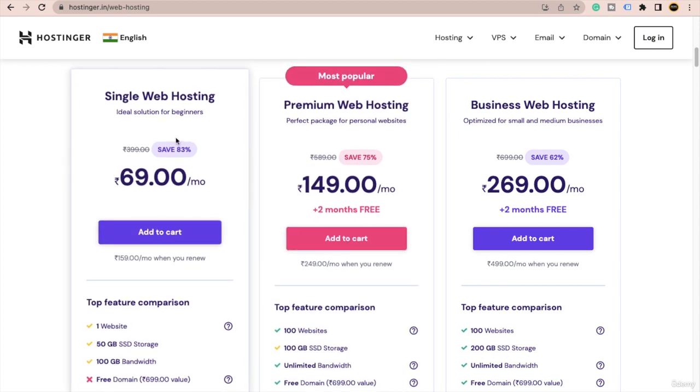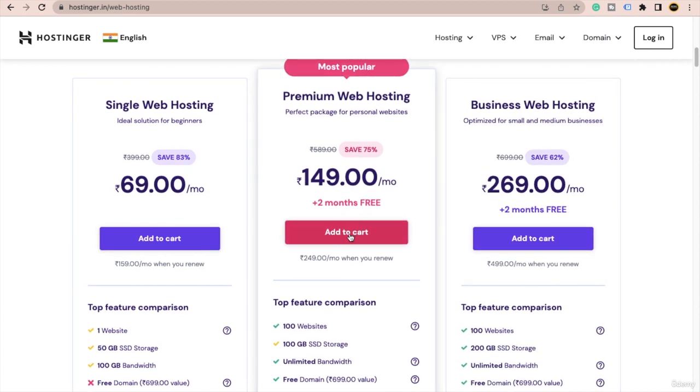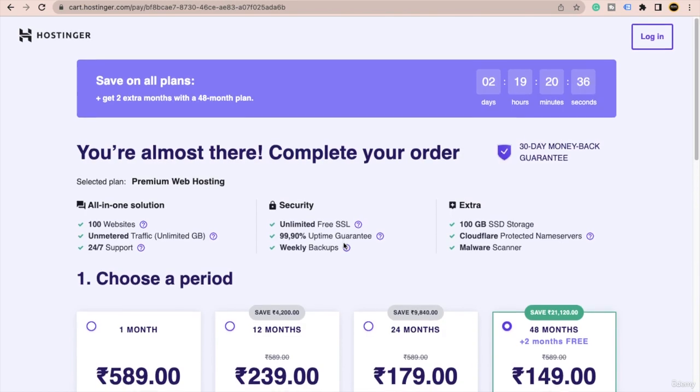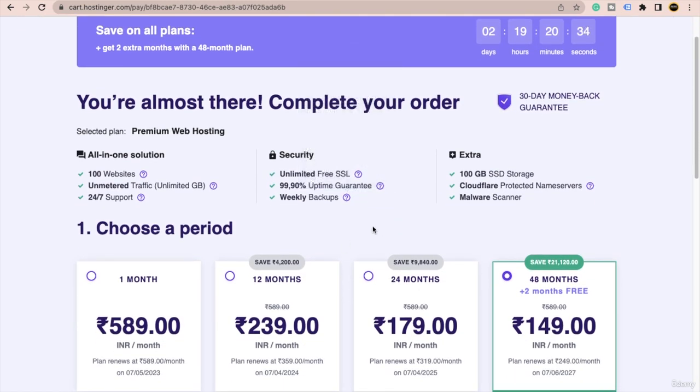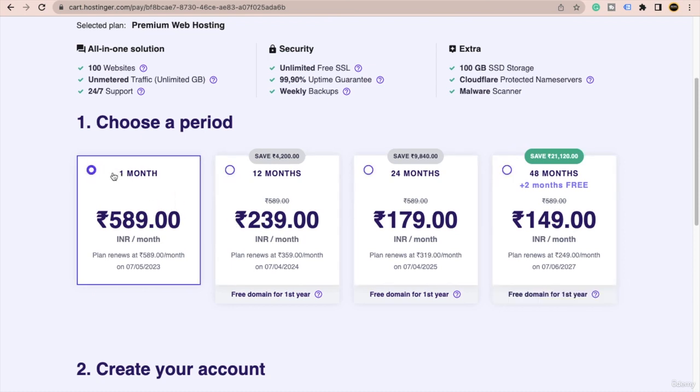The procedures are almost the same, 100% the same, whether you buy single web hosting, premium web hosting, or business web hosting. So I will just click on this add to cart button, okay. Just click on this button, then it will take you guys to the cart page, okay. So let's wait. If you buy from any other country, the procedures will be almost the same, okay. And from here, my friends, never buy the first one, okay.